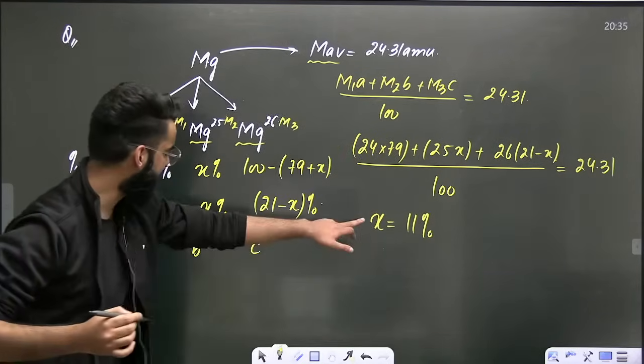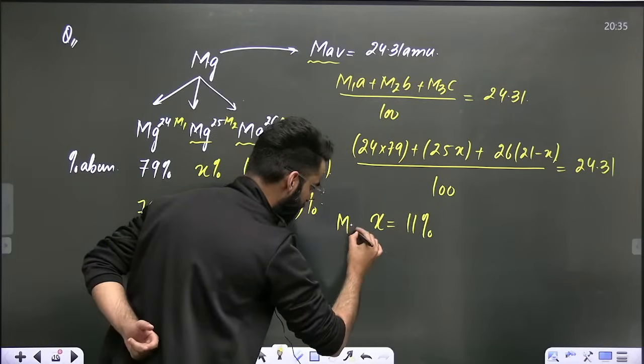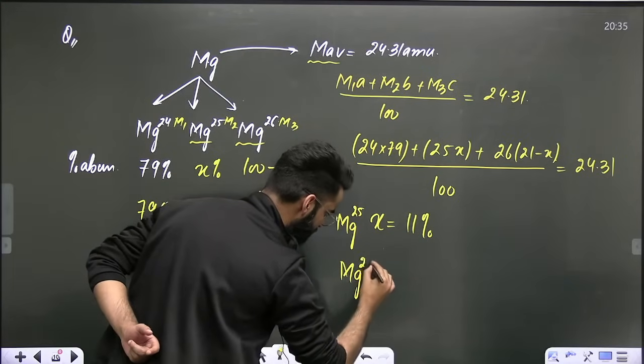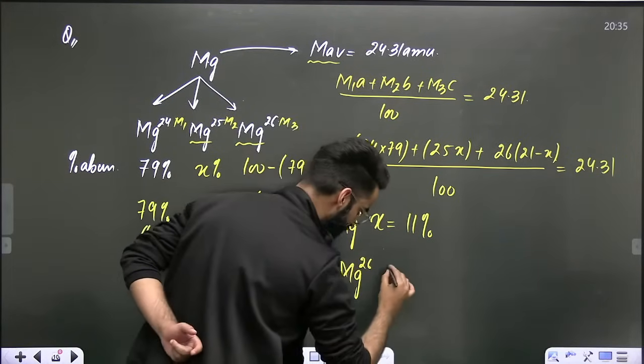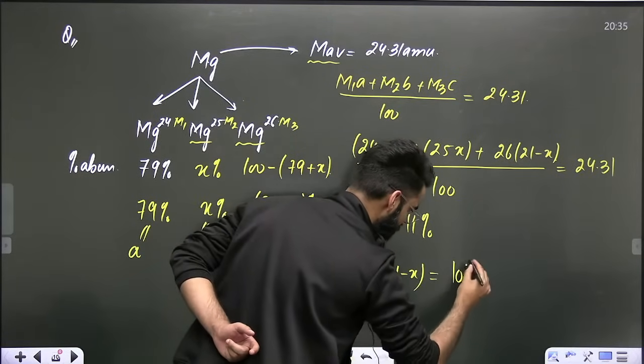And what was this X exactly? X was the percentage abundance of Mg25. So you got the percentage abundance of Mg25. In a similar way, you can calculate the percentage abundance of Mg26, which is 21 minus X, which is 21 minus 11. The value comes out to be 10.